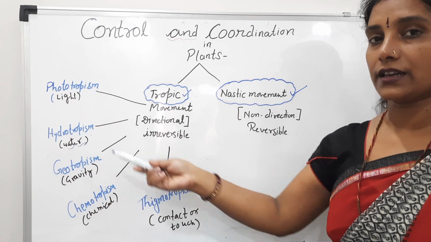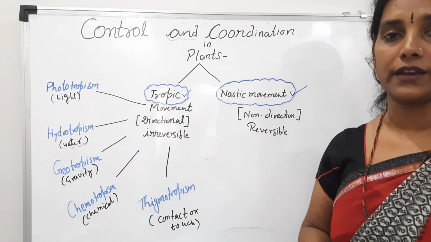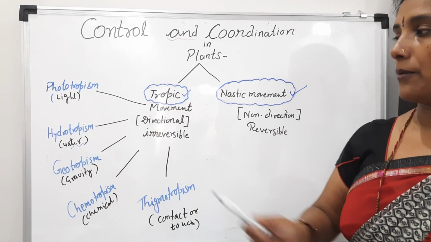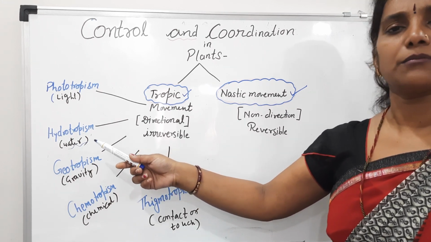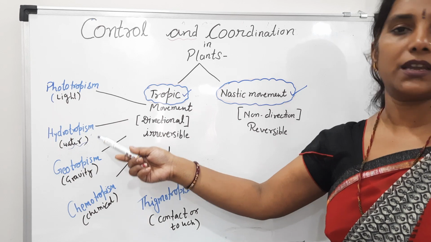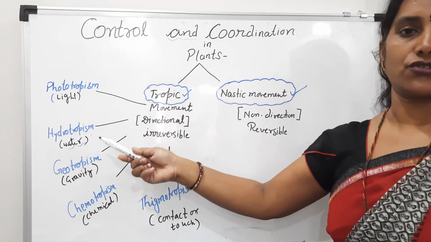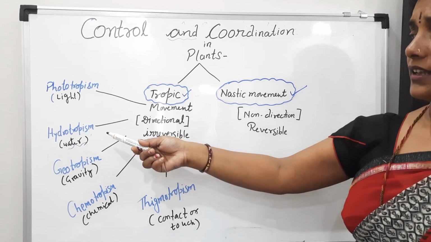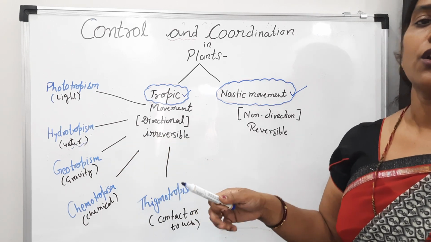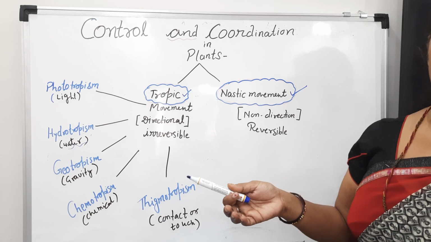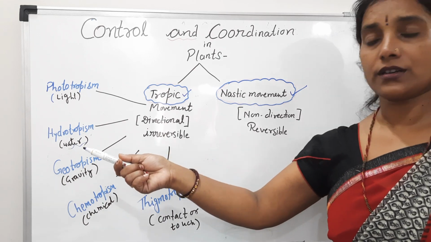If it is negative, so what is the example of negative hydrotropism, students? Mangrove plants. It's from an exam point of view. Sometimes such type of question may be asked, but it's extra information. The mangrove plants grow where there is a lot of water, like the Sundarban area, and there, students, what will happen?